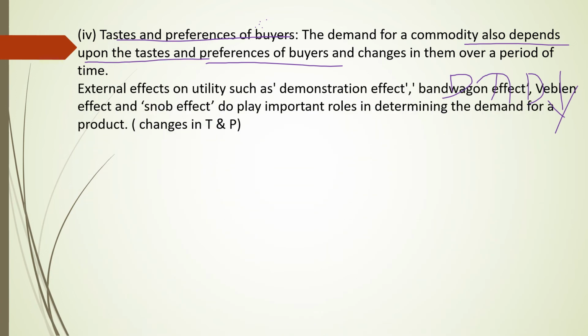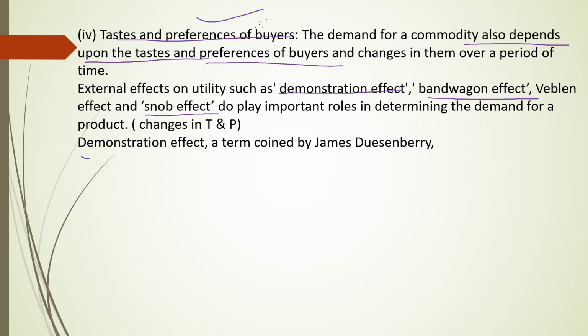You can see here, dear students, the demonstration effect, bandwagon effect, Veblen effect, snob effect do play important roles in determining the taste and preference of the consumer.